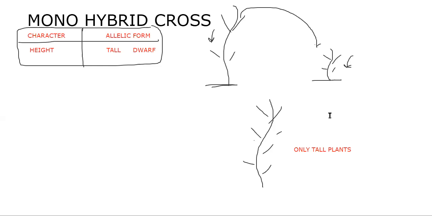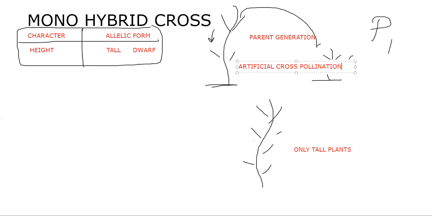Okay, so that means he did the cross like this: a tall plant crossed with a dwarf plant. All the plants that appeared in the first generation are only tall plants. Let us give some names. The cross we are doing here can be termed the parent generation, or P1 generation. So what we did here, artificial cross pollination, is also going to be a question for us.